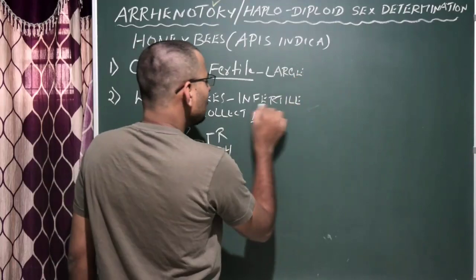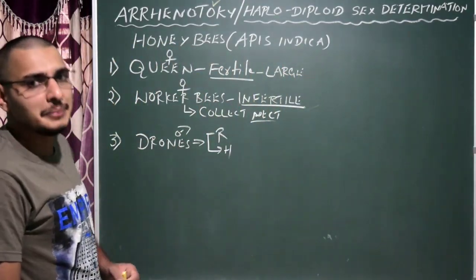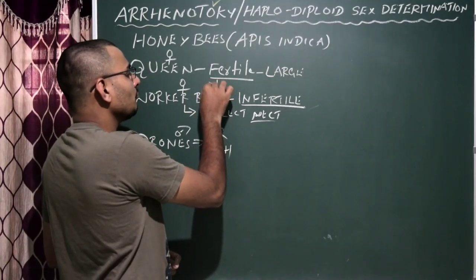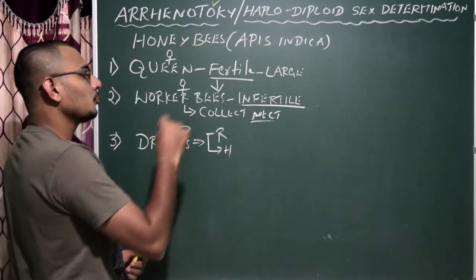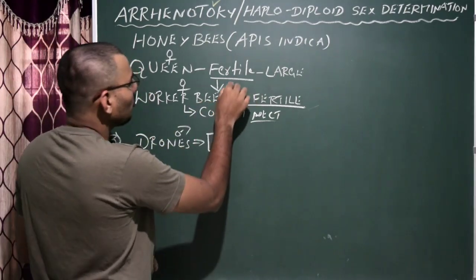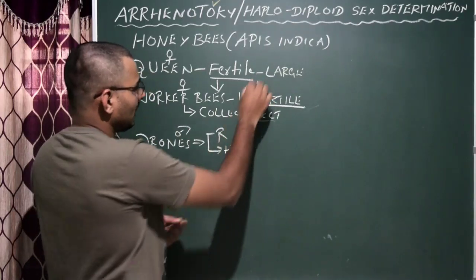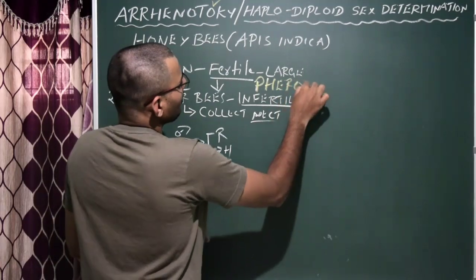What is the reason behind the infertility in the worker female bees? Very simple. When all the females attain reproductive maturity, the queen releases a chemical called pheromones. Remember this.